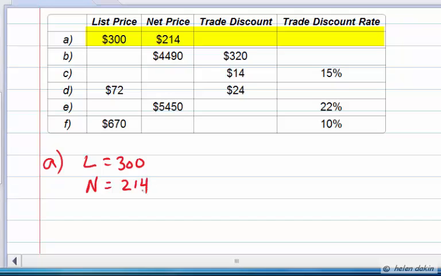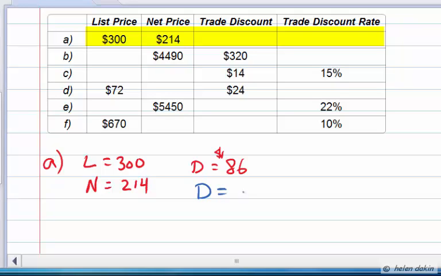Now we know that the trade discount, the amount of discount, is simply the difference between the list price and the net price, so that's easy to calculate. The amount of discount is $300 less the $214, which is $86. So the amount of discount is $86. Now, one other thing that we also know is that the amount of discount is always a percent of the list price. So let's make a note of that.